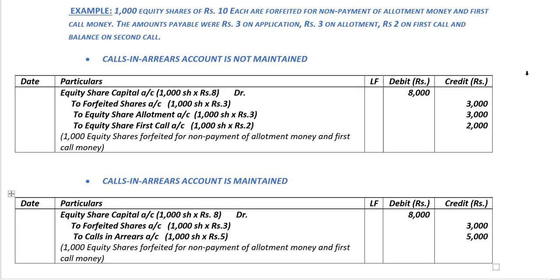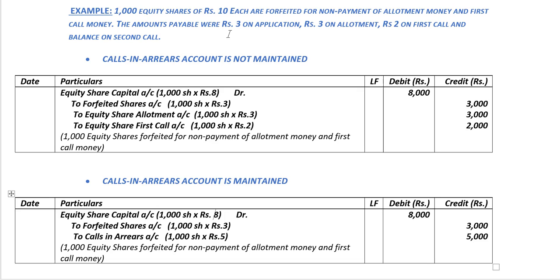Let's understand accounting for forfeiture of shares issued at par with the help of an example. Example: 1,000 equity shares of rupees 10 each are forfeited for the non-payment of allotment money and the first call money. The amounts payable were rupees 3 on application, rupees 3 on allotment, rupees 2 on first call, and the balance on second call. So as per the example, the number of shares forfeited is 1,000 shares.